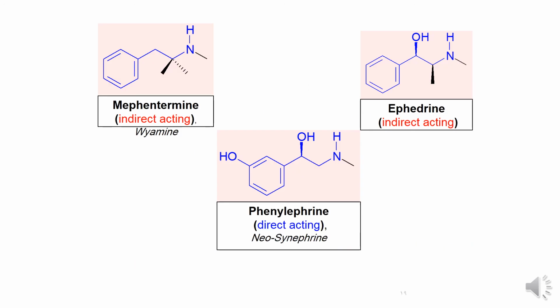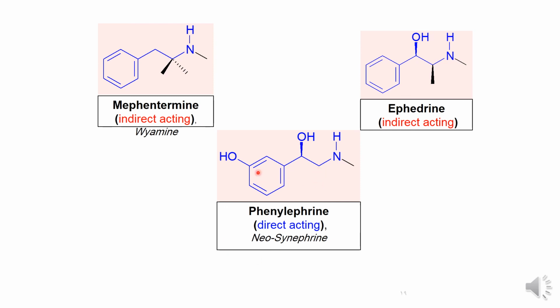These are the structures of sympathomimetic drugs: methylhexaneamine, ephedrine, and phenylephrine. As you see, methylhexaneamine is a phenylethylamine, while ephedrine and phenylephrine are phenylethanolamines. The difference between ephedrine and phenylephrine, both are phenylethanolamines, but ephedrine contains a methyl group at the alpha carbon, while there is no methyl group in phenylephrine.